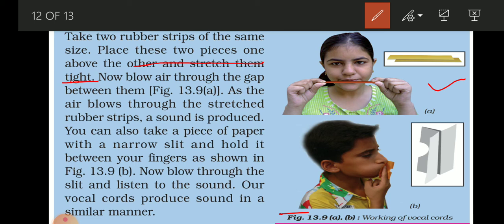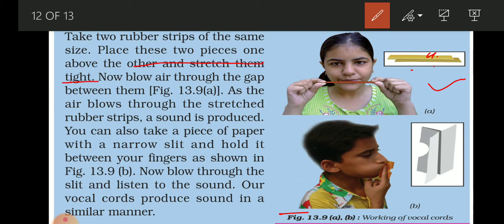When air is blown, so the girl is playing with the two rubber strips placed one above the other, and air is blown from her mouth. By the air blown from the mouth, these two rubber strips start vibrating very fast and sound is produced.